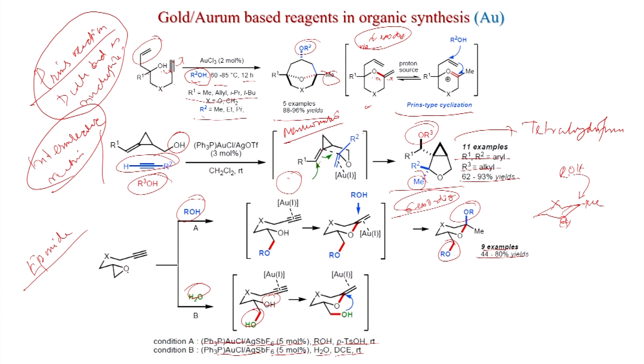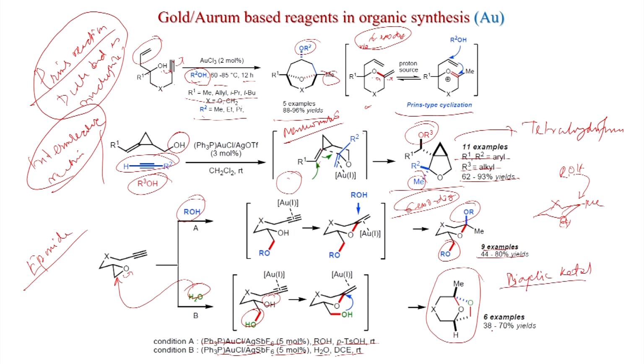So, water opens the epoxide and the attack always takes place at the less substituted carbon, and you get this secondary alcohol OH again coordinating like this. And now, earlier the external ROH was attacking the oxonium ion, here this OH will attack the oxonium ion and you get this bicyclic ketal. This is formed in 38 to 70% yields with 6 examples.